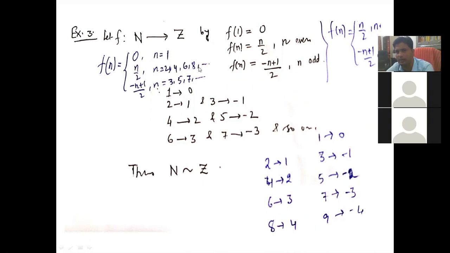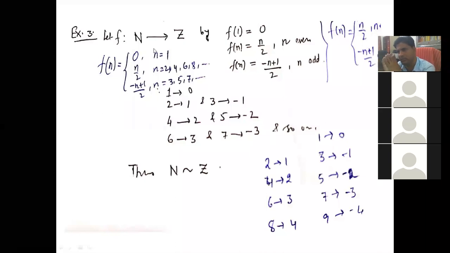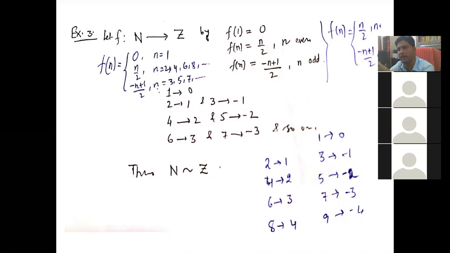In this way, you can cover all the members of N associated with all the members of Z. That is why we say that f is a bijective map here, because you are covering all the members of N and associating them with Z. So we say that f is a bijection from N to Z. Therefore, since there is a bijection, N is equivalent to Z.